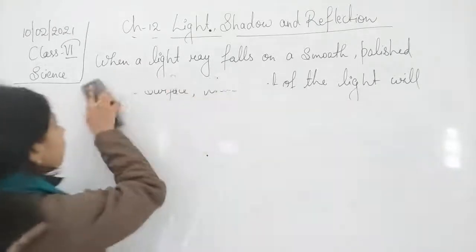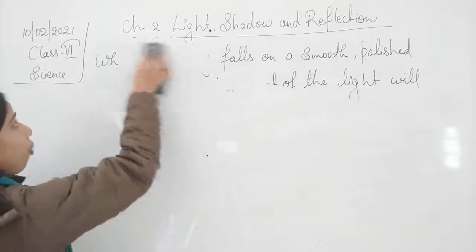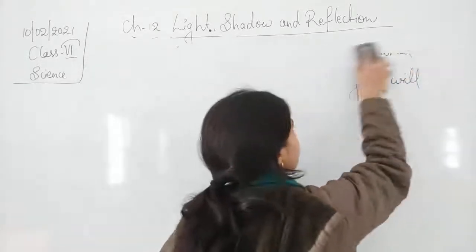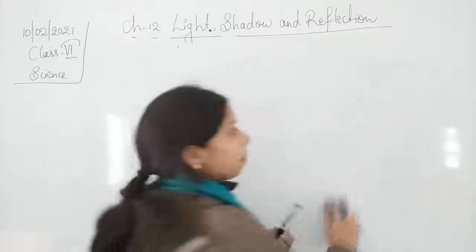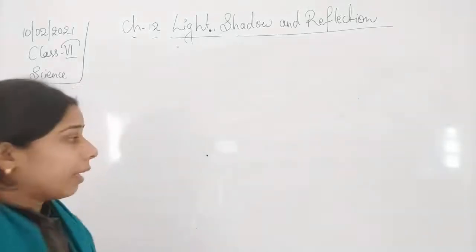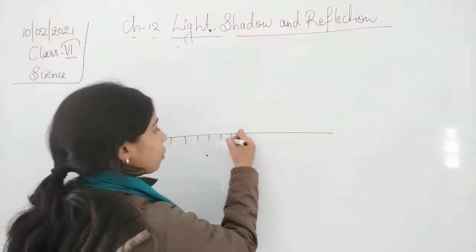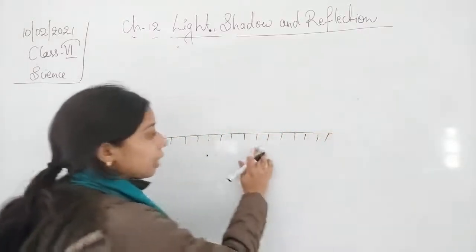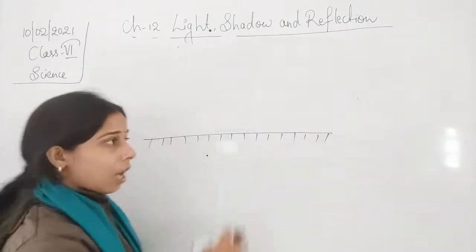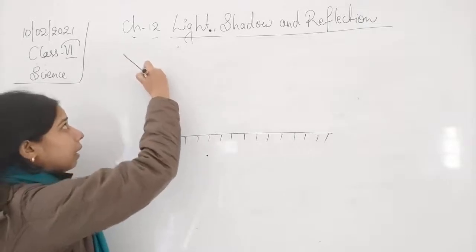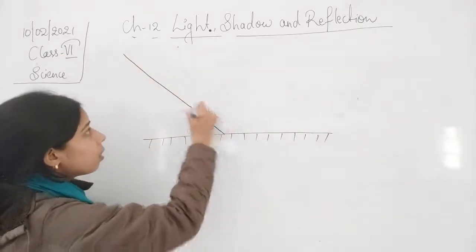That is what happens basically when a light falls on a surface, and then I will tell you each and every component present in it. Let me tell you in simple words so we can understand it. Suppose this is a mirror, which has a polished surface. So don't get confused: this is the polished surface, and this is the smooth surface, as you can see. So when a light ray falls on it, what will happen?